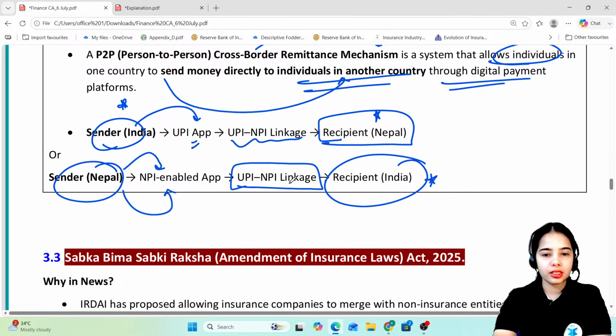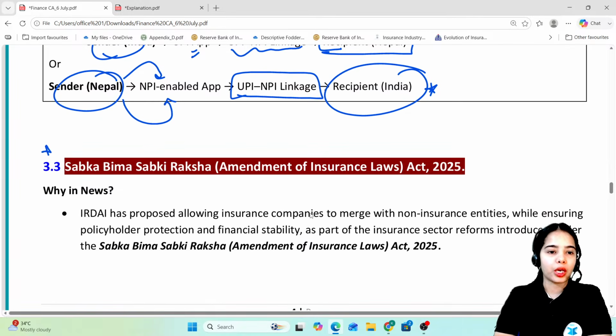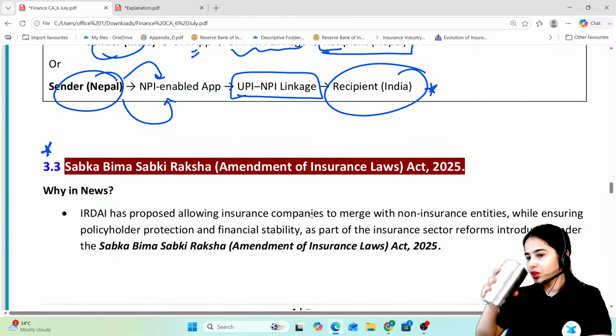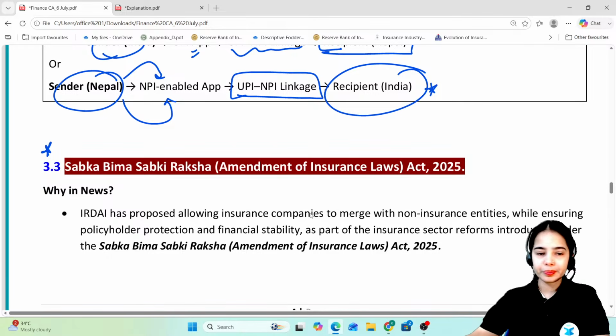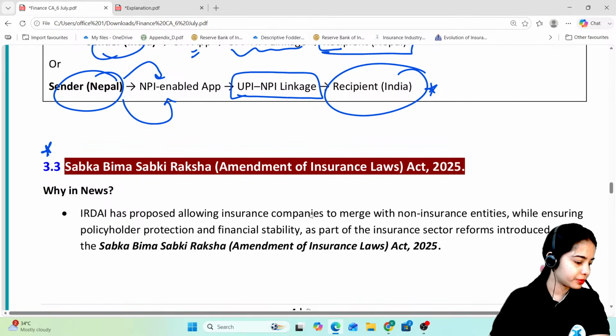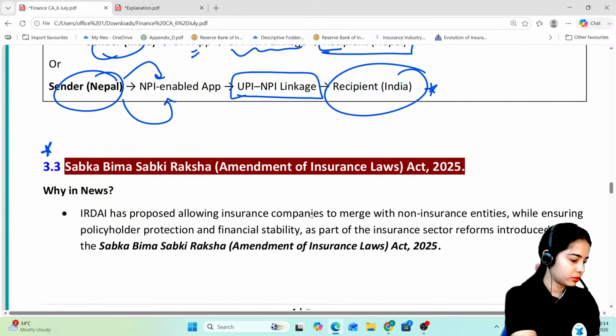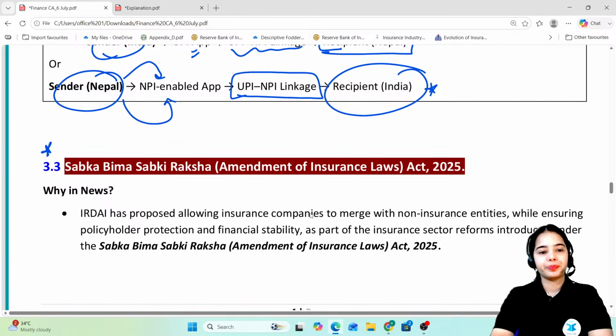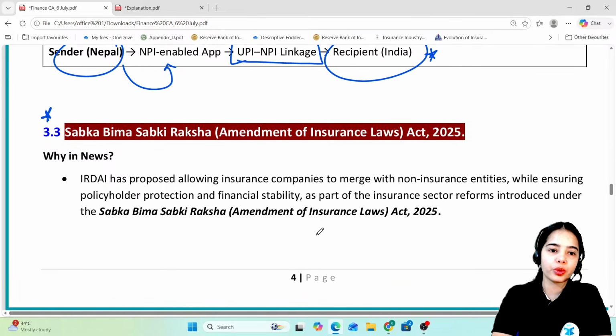Now coming to the last topic, any confusion till now, anyone? Any confusion? Person-to-person remittances. Okay. Let's proceed if there is no confusion.